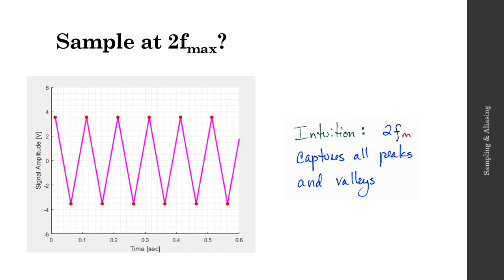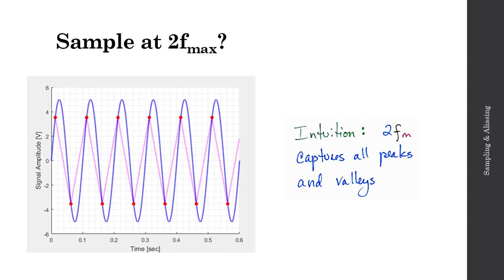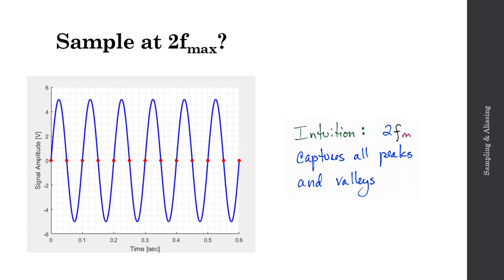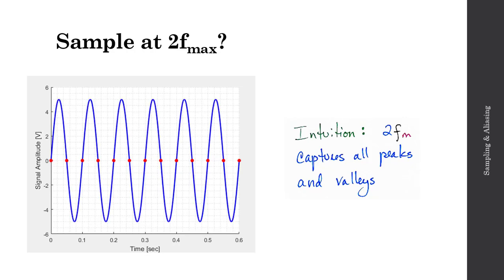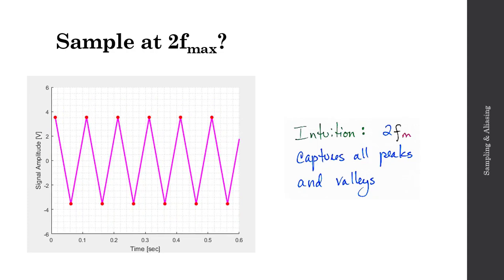However, if I end up sampling out of phase, there's a third possible scenario, where now I'm sampling each time across the 0 volts line. And if I reconstruct this signal, I'll end up with a reconstructed signal of 0 Hz, of no frequency at all. Basically a DC signal at 0. So my ability to reconstruct the 10 Hz signal here is dependent on phase if I'm sampling at exactly 2 times the maximum frequency.